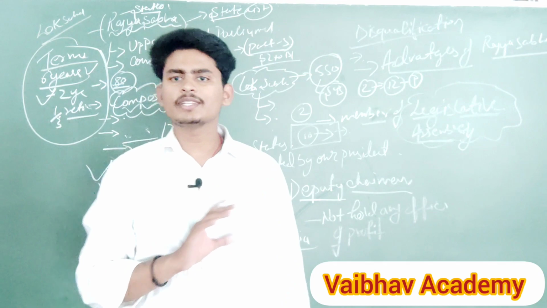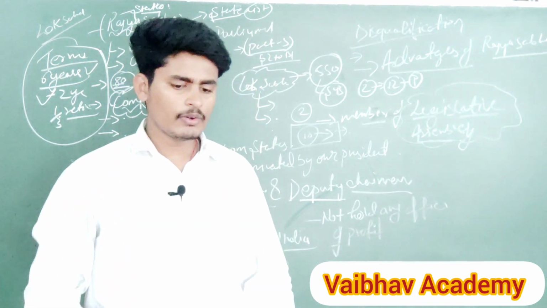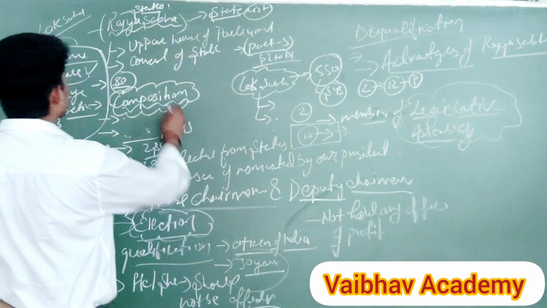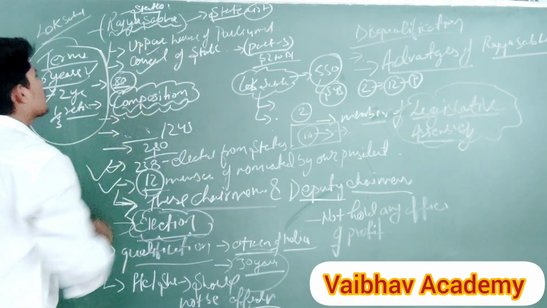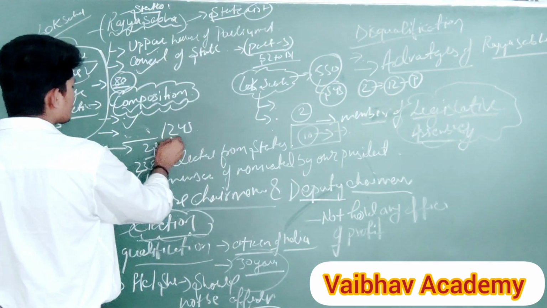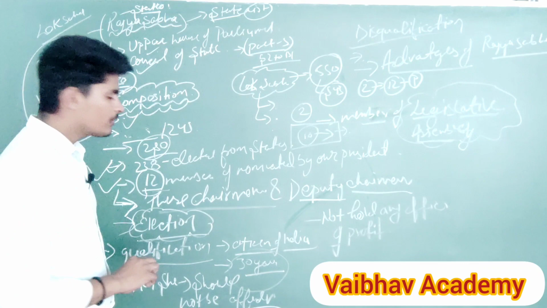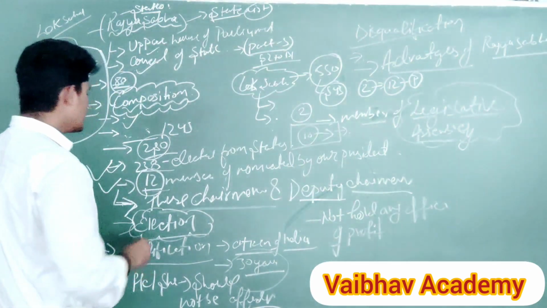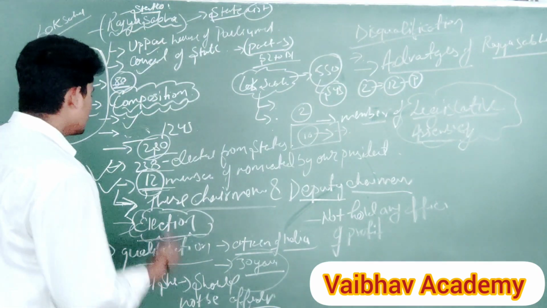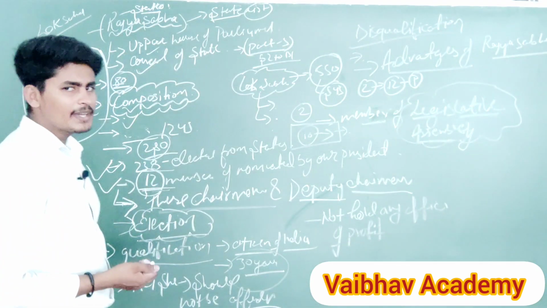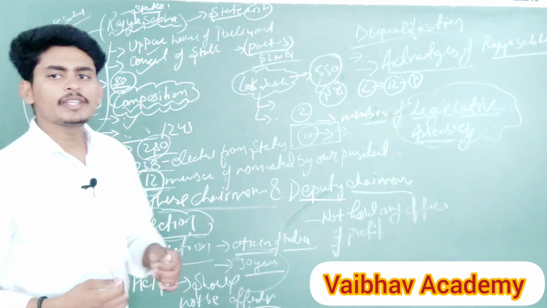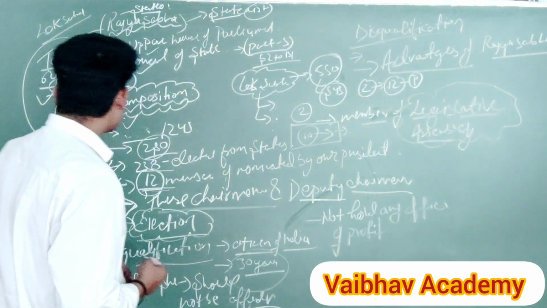The Rajya Sabha is very simple. You just remember all these points that I have taught you in today's lecture. We talked about the other names of Rajya Sabha, upper house and the council of state. Then we came to the composition. In composition, how many members are there? Maximum strength is 250, out of which 238 are elected from the states, and 12 members are nominated by our president. Then we saw the chairman and deputy chairman. The duties of chairman and deputy chairman are the same as those of the speaker and deputy speaker of Lok Sabha. Okay, the key differences are what?